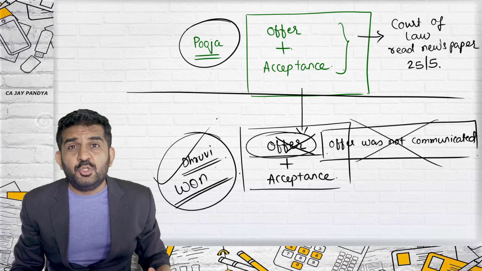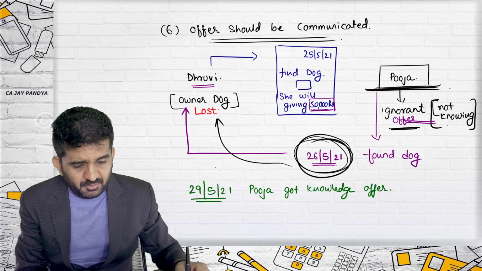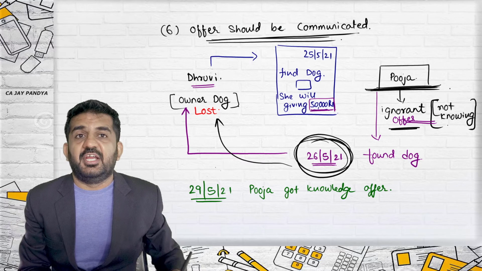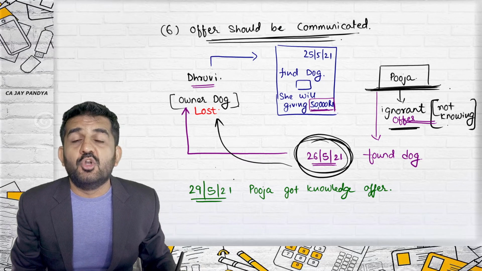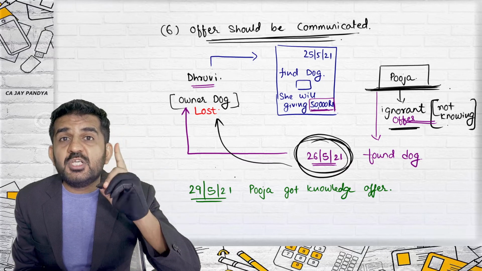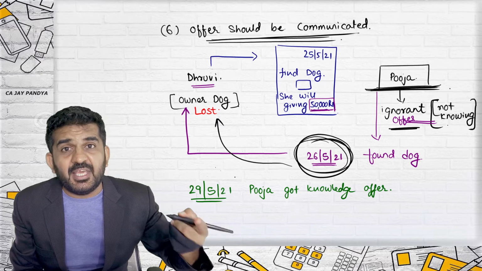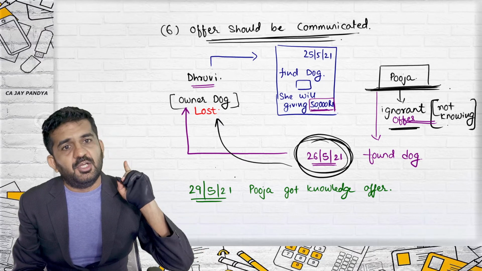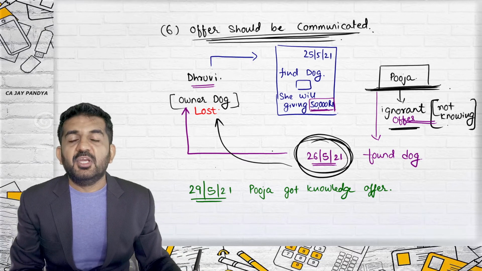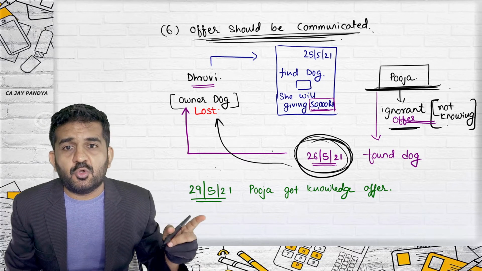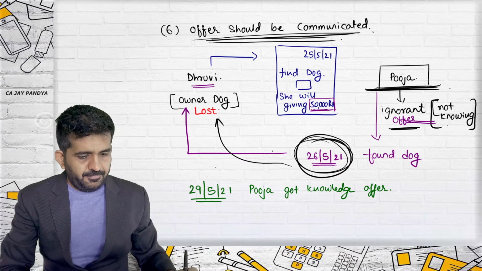No, given in newspaper is not enough. Even if it is a legal relationship, what we are learning is that offer should be communicated. And Dhruvi can easily prove in court of law that offer is not communicated. If Pooja speaks by mistake, or really what happened, that she was not knowing about the offer, she will lose this case. What was the point? Offer should be communicated. If offer is not communicated, it will not become a valid offer.